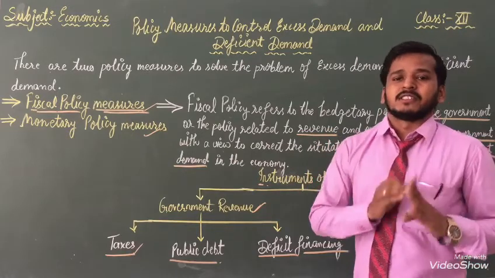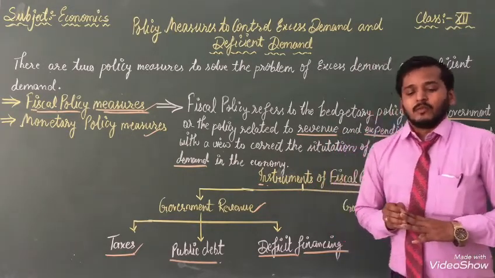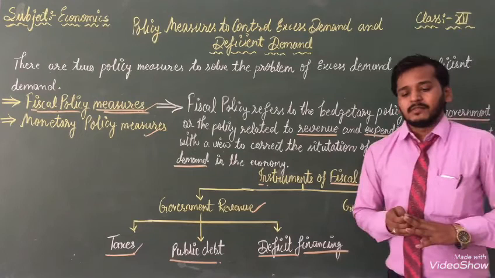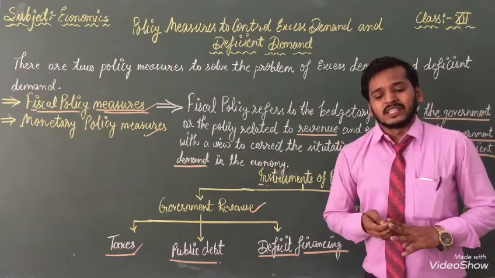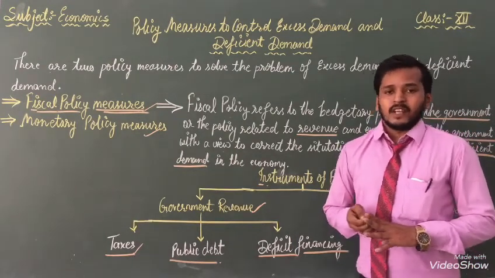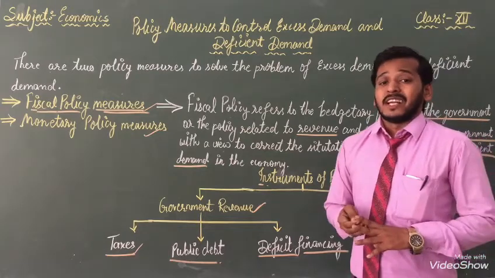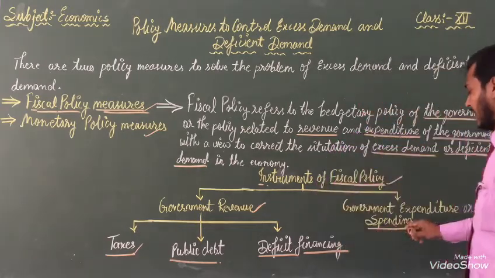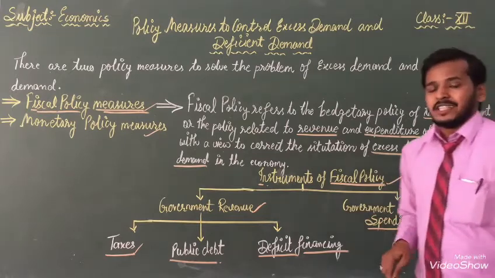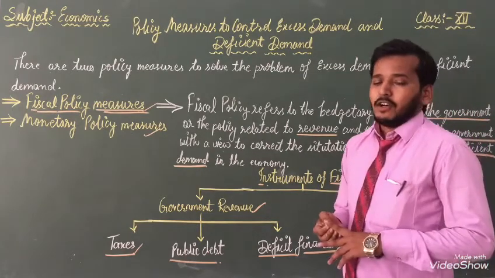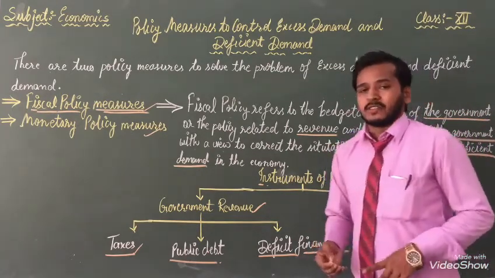This is also an expense. And the next one, provision of subsidies to products to encourage production. We are getting subsidies also with the help of government expenditure. These are the things. Now we are coming to the next topic.